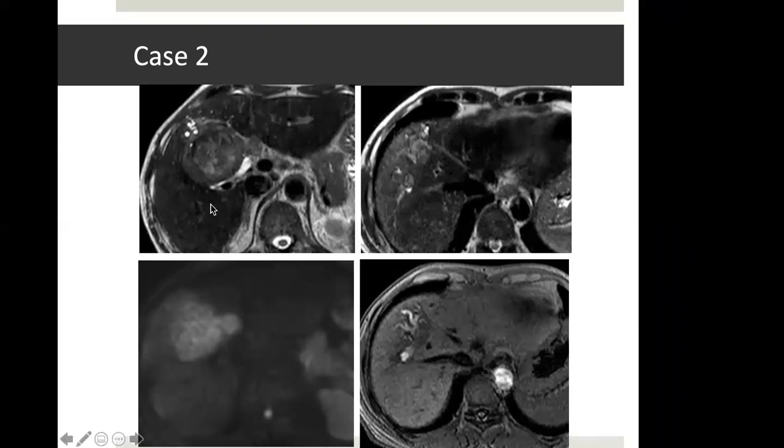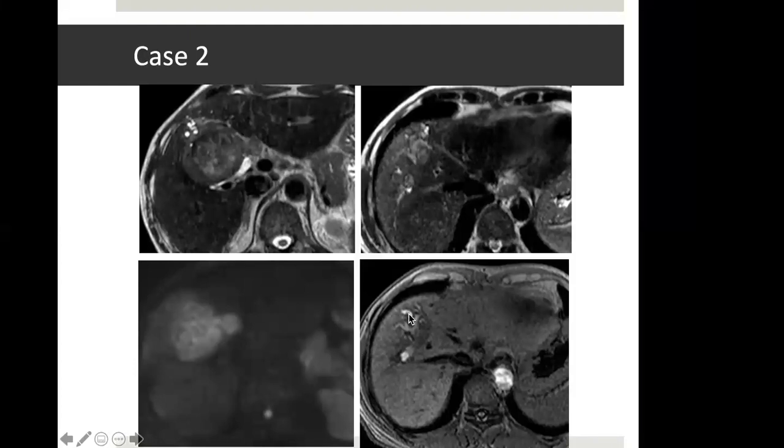Another case, again, we don't see cirrhosis in the liver parenchyma. These are the T2 weighted images. The tumor is bright on T2 weighted images compared to the parenchyma. You can see these tiny bright structures. We know that fluid is bright, so tiny bright structures which are upstream to the tumor are actually dilated biliary radicals. There is diffusion restriction.